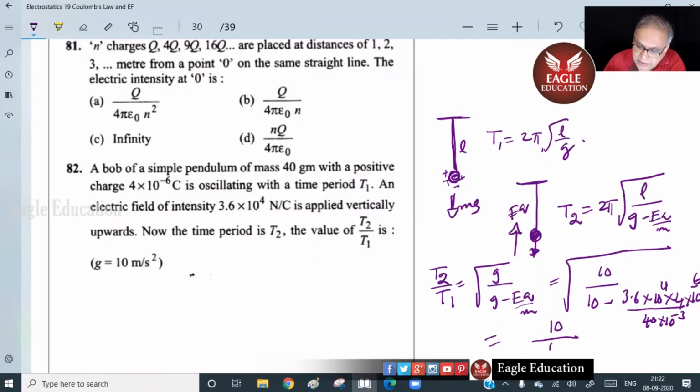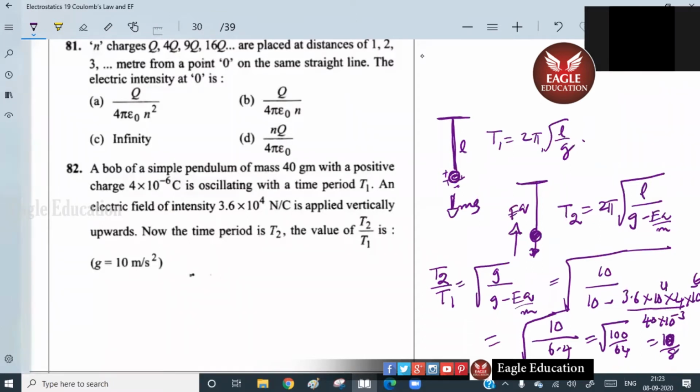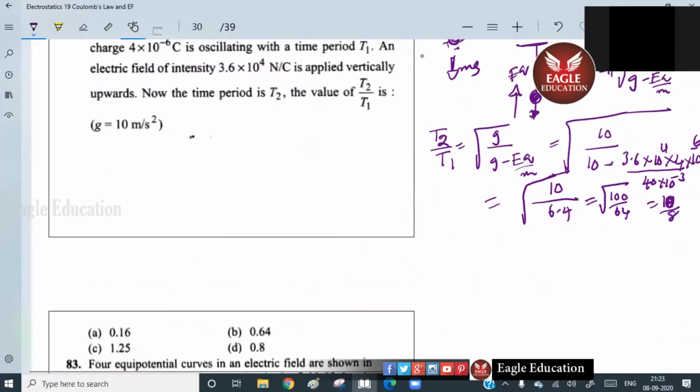10 minus 3.6 is what? 6.4, sir. Right. So this will be 100 by 64. Check, what is the answer? And it will be 1.25.